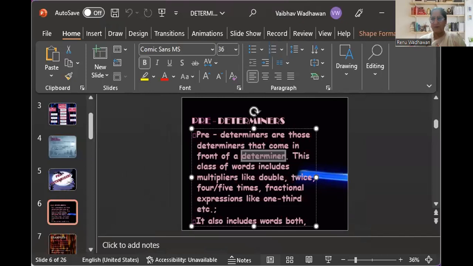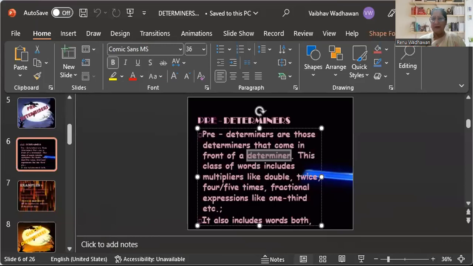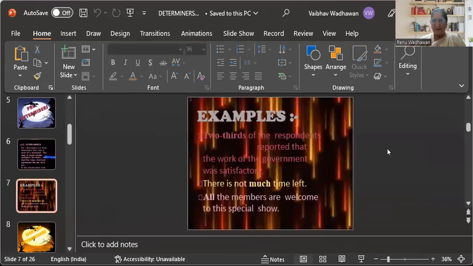So here you can see easily about the predeterminers. So moving further, let us move ahead. I come to examples actually. If you can see here, some examples are there for these determiners only.